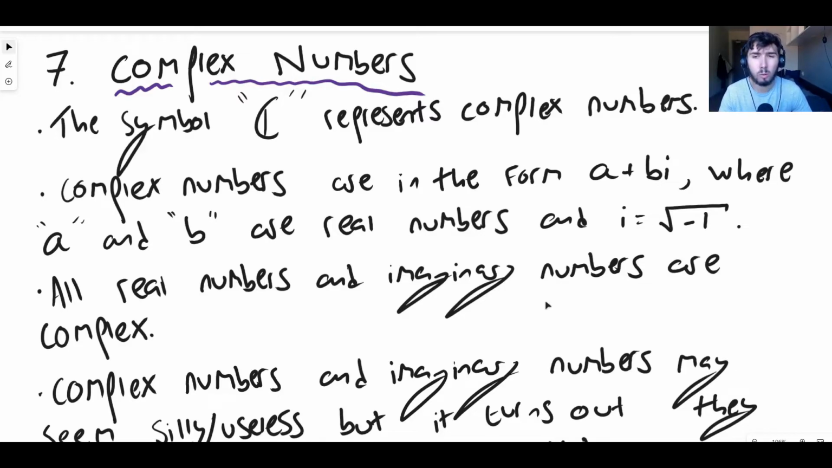A and B are real numbers again. They are numbers which appear on the number line. And once again, I is the square root of -1. Okay, so all real numbers and all imaginary numbers are complex, okay? Because complex numbers encompass all of the reals and imaginaries and any combination of both of them.